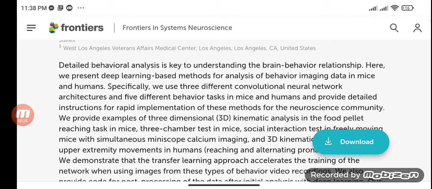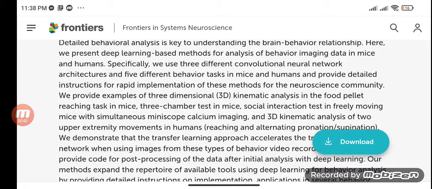Specifically, we use three different convolutional neural network architectures and five different behavior tasks in mice and humans, and provide detailed instructions for rapid implementation of these methods for the neuroscience community. We provide examples of three-dimensional kinematic analysis on the food pellet reaching task in mice, three-chamber test in mice, social interaction test in freely moving mice with simultaneous miniscope calcium imaging, and 3D kinematic analysis of two upper extremity movements in humans.